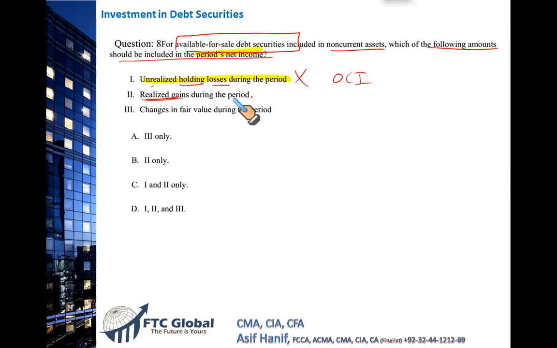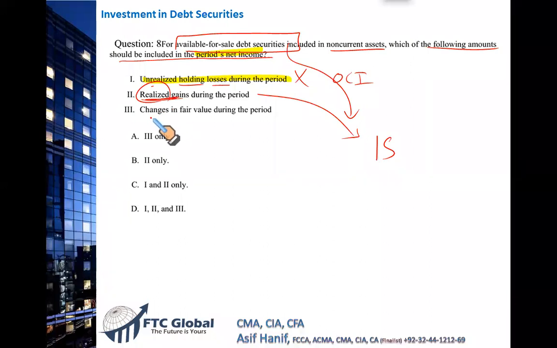Realized gains mean you actually sold those investments. You actually sold those available for sale securities. Remember, the realized gain is the actual gain. So when there is a realized gain, whether it's available for sale or trading, realized gains are absolute gains and they must go to the income statement. There is no second opinion about that.